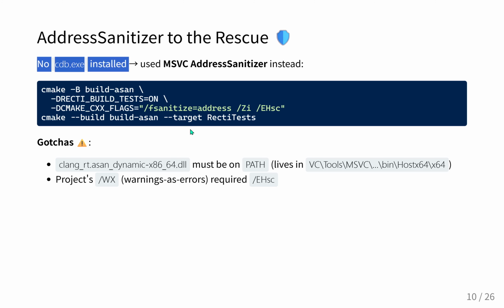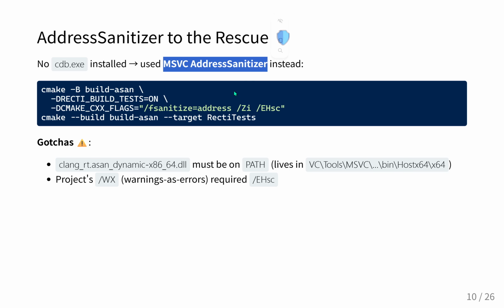They turn to MSVC AddressSanitizer, or ASAN, which is a really powerful memory error detector that injects instrumentation directly into your compiled code to track every single memory allocation and access at runtime. ASAN is an incredible tool for sure, but enabling it in an MSVC environment with strict compilation flags is notoriously difficult. Yeah. The developer had to navigate some severe configuration hurdles just to get the code to compile.